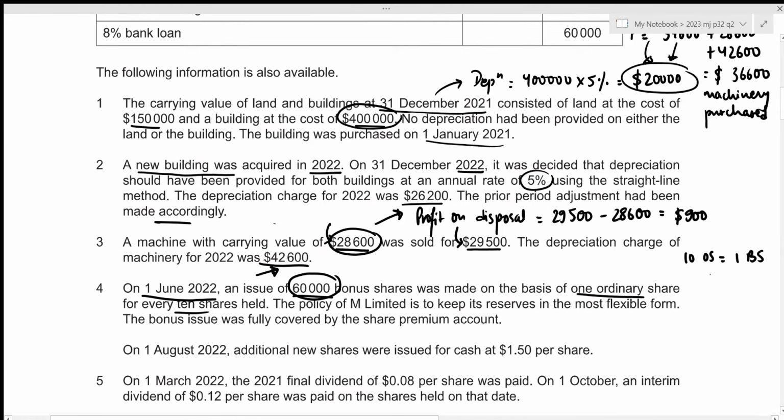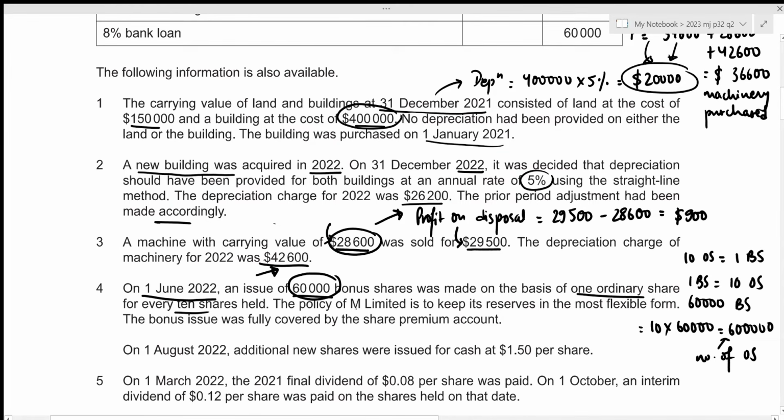So we're just trying to figure out the corresponding ordinary shares. So for 1 bonus share, we know that it was 10 ordinary shares. Now we're just trying to figure out the number of ordinary shares for 60,000 bonus shares. That will be 10 times 60,000, which results in 600,000. This is the number of ordinary shares before any of our bonus issues.